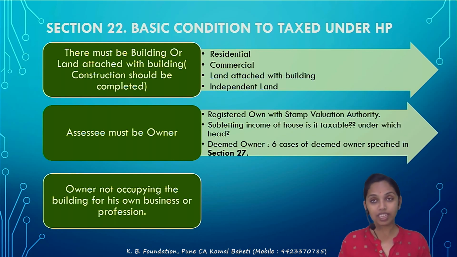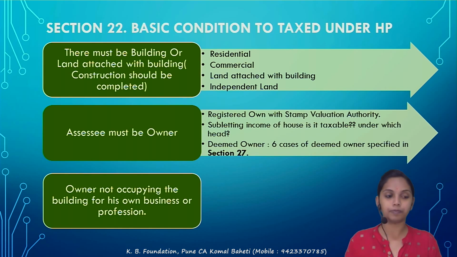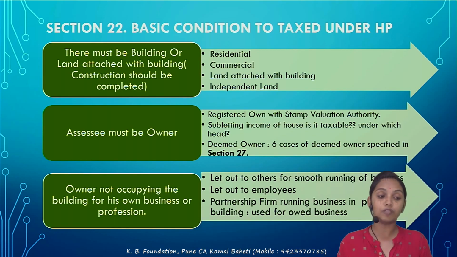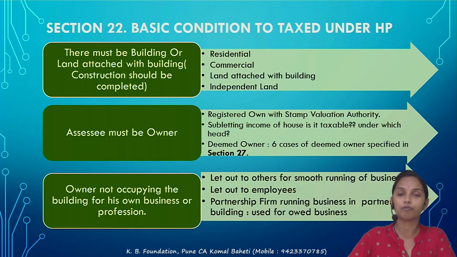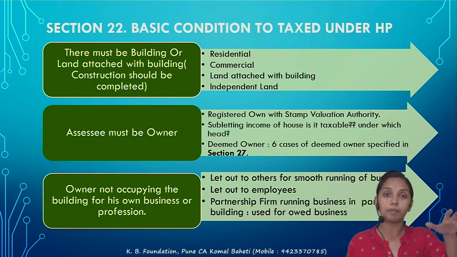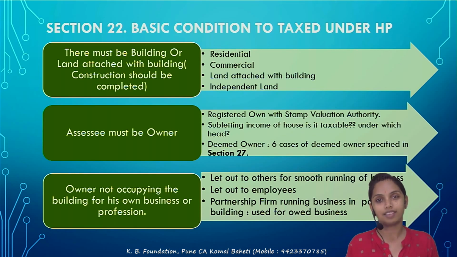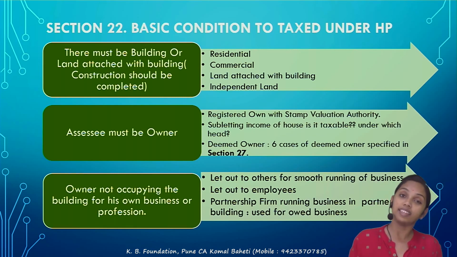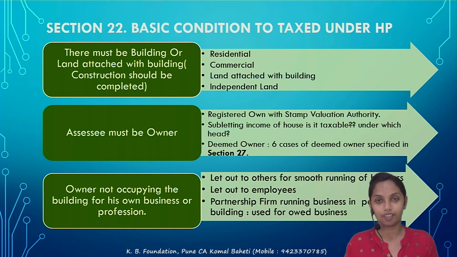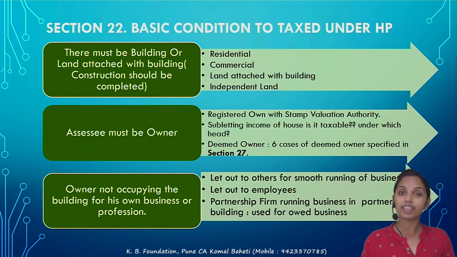Next, there could be property let out for the smooth running of business. What is this terminology exactly? The smooth running of business. I will give an example. You must have seen that there are banks in company premises. I have worked for L&T. The L&T premises at Powai itself have a bank branch. A branch office was there in the premises of the company. The company had let out its property to the bank. Now the company is receiving rental income out of it. So now the question arises whether that would be taxable under the HP or not.